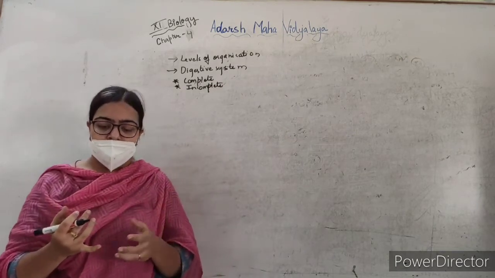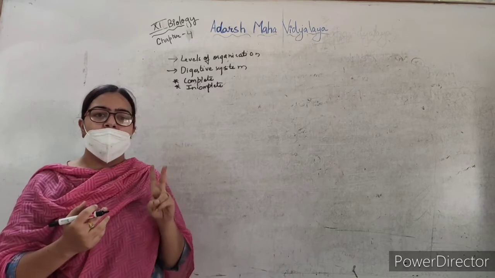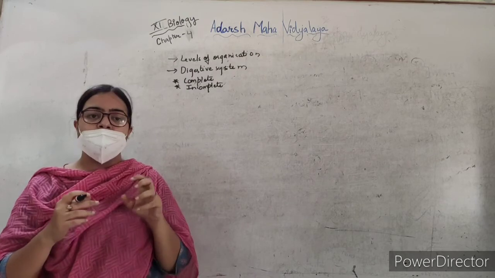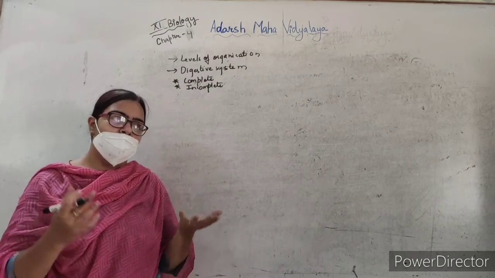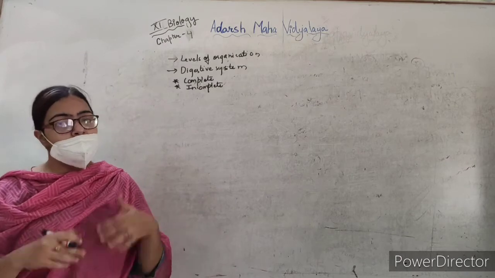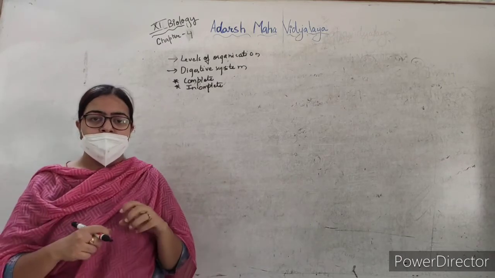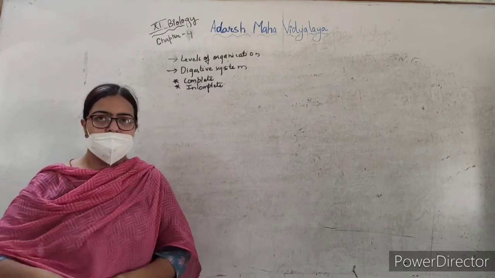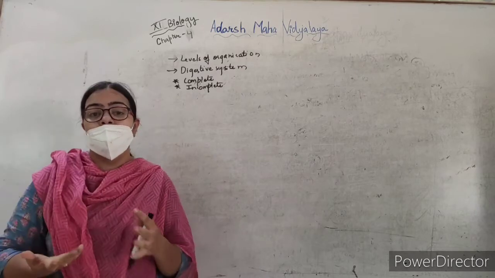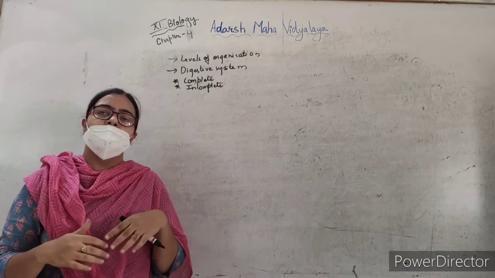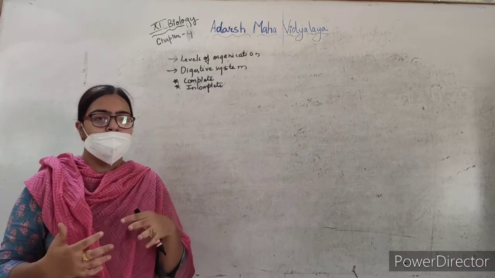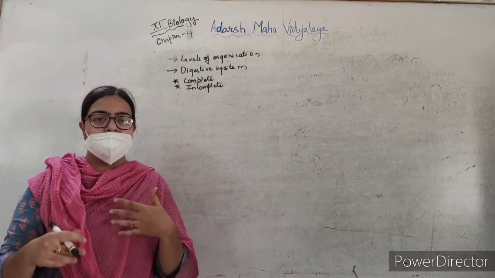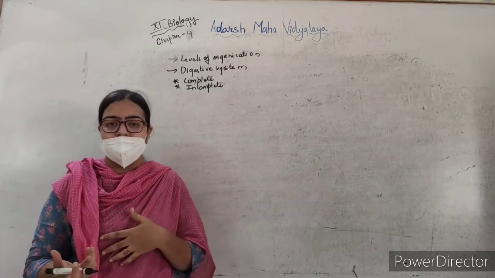When an animal is having a mouth and an anus, two openings, these organisms are having a complete digestive system. But when these organisms are having a single opening, that is only mouth or anus, these organisms are called incomplete. So we'll see several organisms having complete digestive system, and we will also discuss characteristics of certain animals who are having incomplete digestive system.